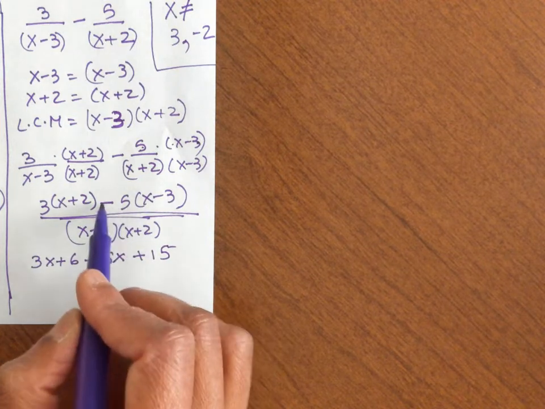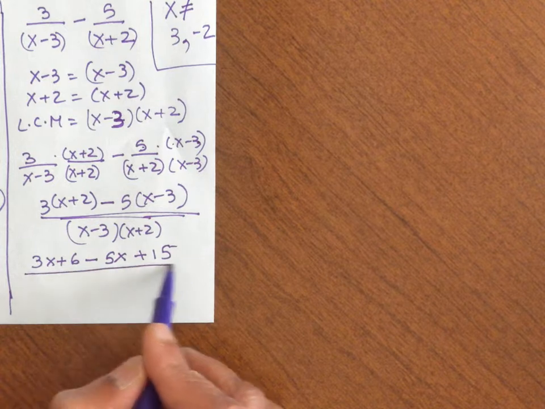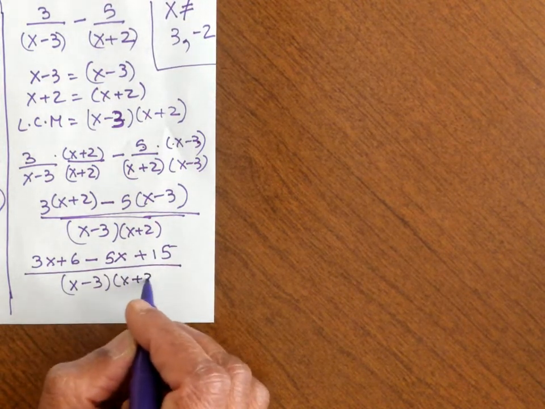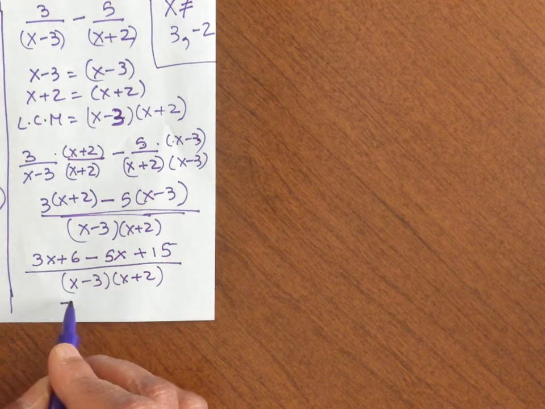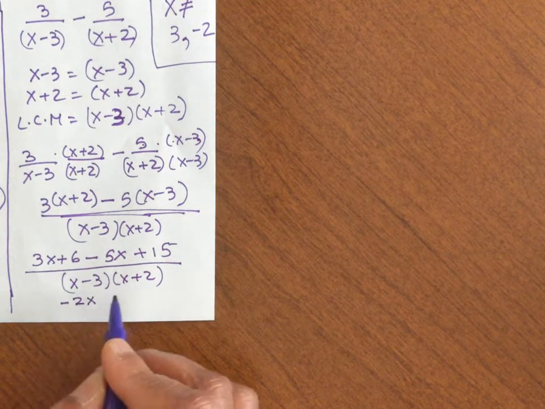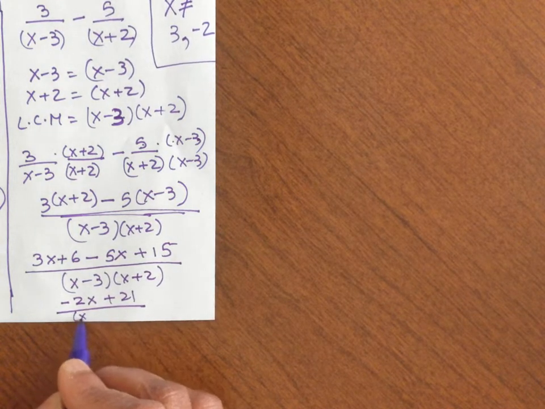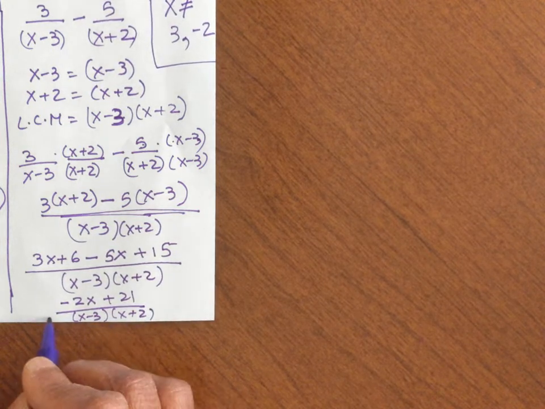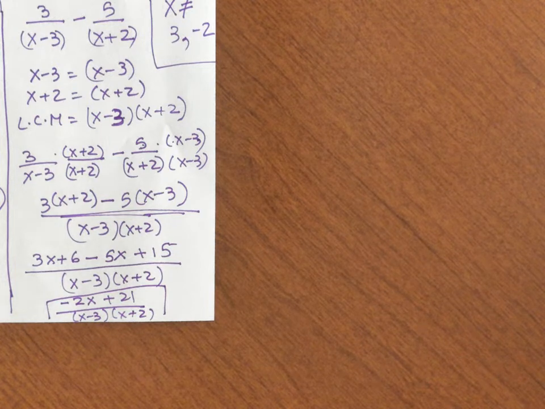That's why I prefer to write it here, so you can make sure that you're distributing the negative correctly. That's the final answer.